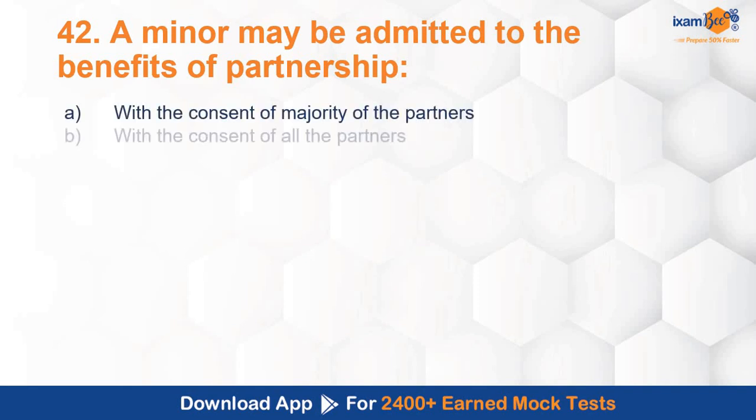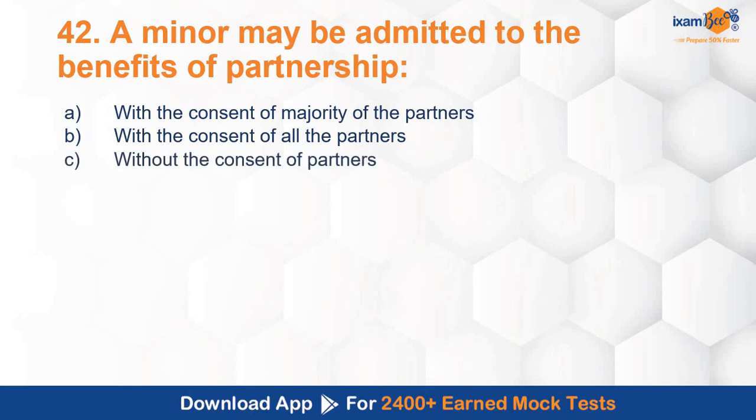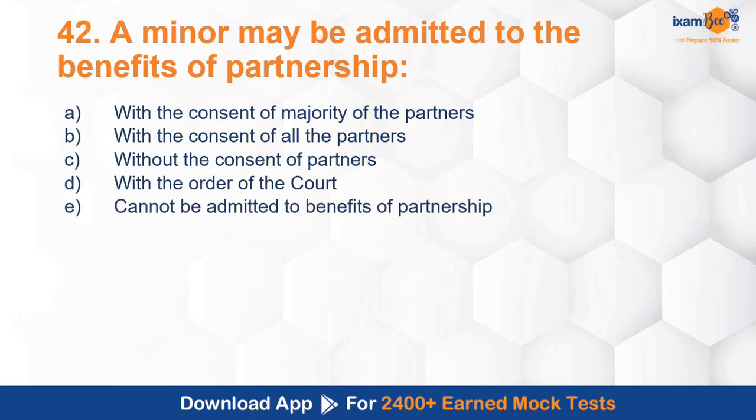With the consent of majority of the partners, he can be admitted. With consent of all the partners. Without the consent of all the partners, he can be admitted. With the orders of the court, he can be admitted. He cannot be admitted to the benefits of the partnership. Now see, minor partners related confusion हो सकता है. You have to be very clear with the concept that minor का actually status क्या होता है partnership में. He may be admitted to the benefits of partnership. Answer is B, with the consent of all the partners.